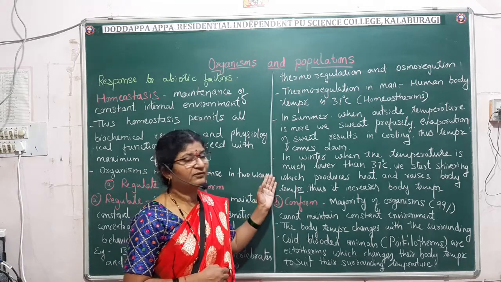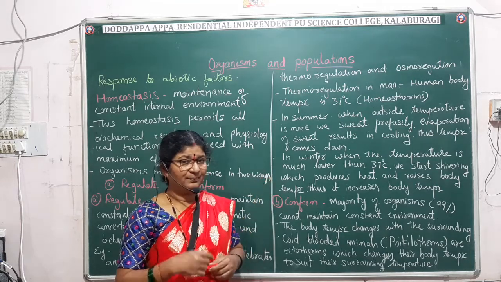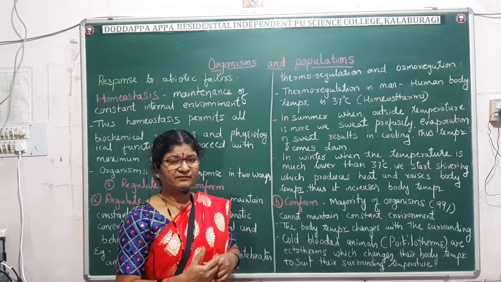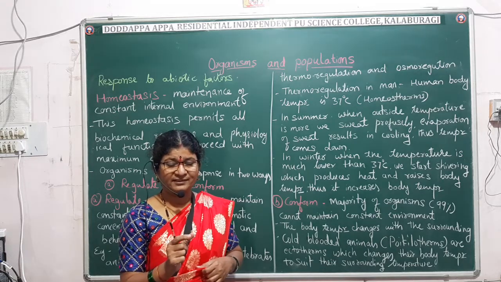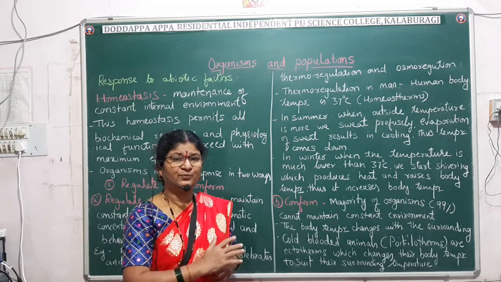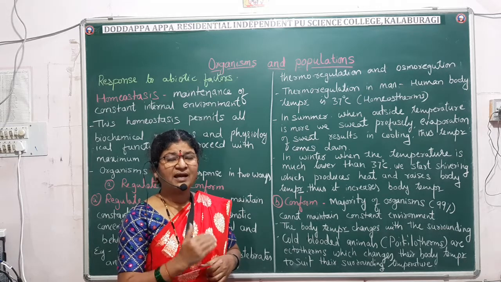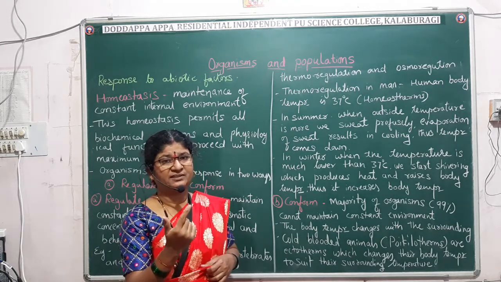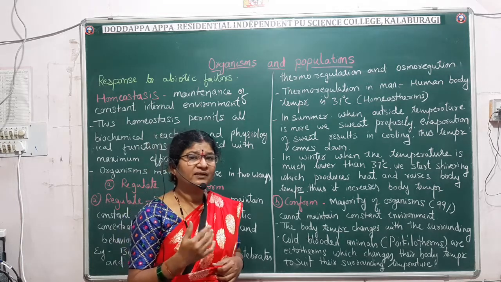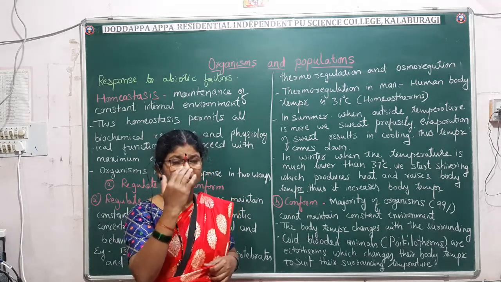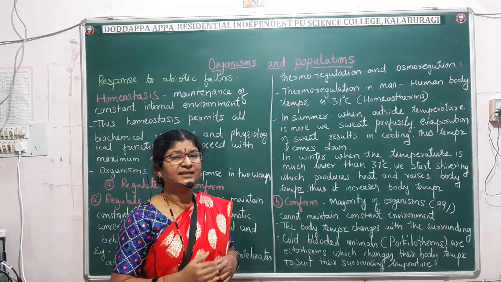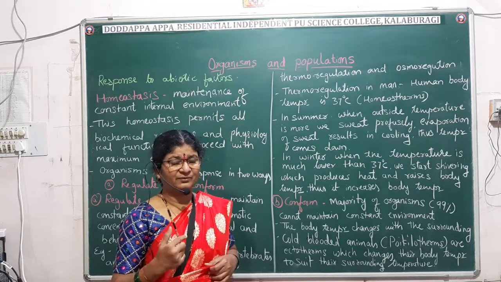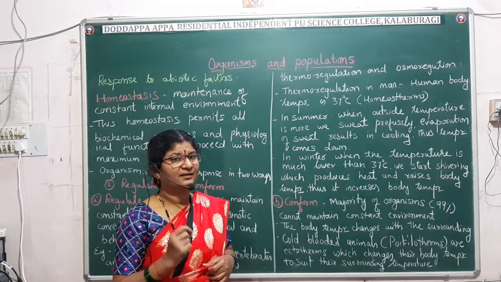So during this, what will happen? The blood vessels towards the peripheral region will get dilated and the body will lose water in the form of sweat, and that sweat will get evaporated due to the temperature outside, or we can feel the cold when we sweat and sit under the fan. So that is how during the summer our body will regulate the temperature.